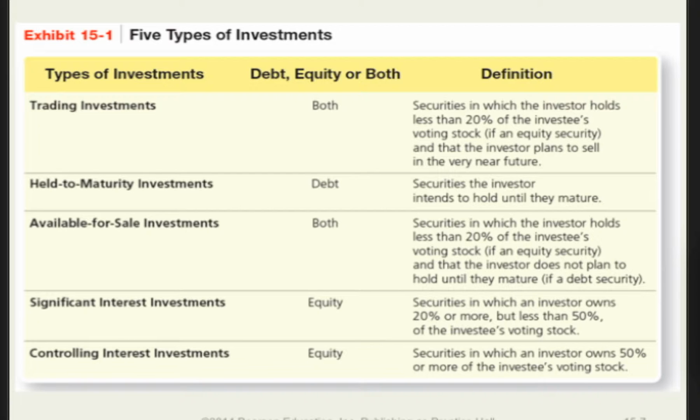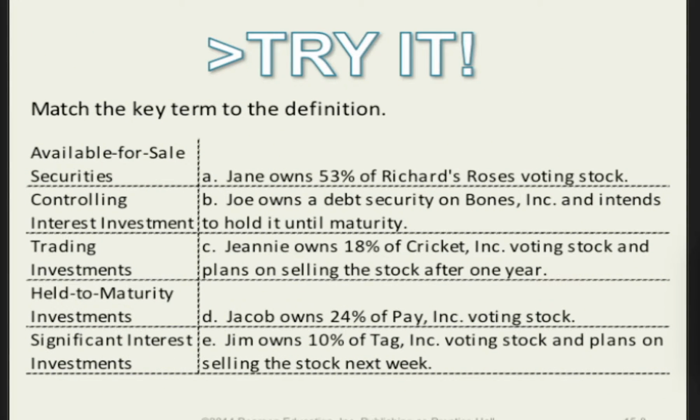And finally, controlling interest investments are investments in equity securities. They represent ownership that is sufficient to establish control over the investee company. This usually implies an ownership of at least 50%, or I guess slightly more than 50%, so 51% or 50.1% of the outstanding voting stock of the investee company. Take a look at this, try it, and just make sure you've got these terms down.